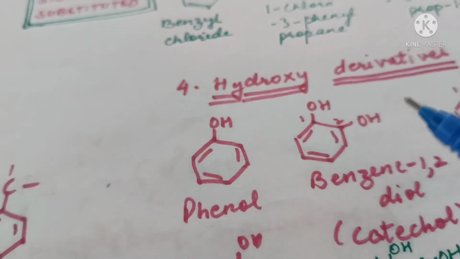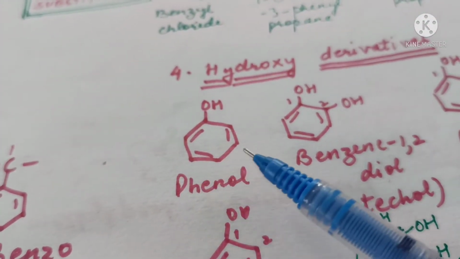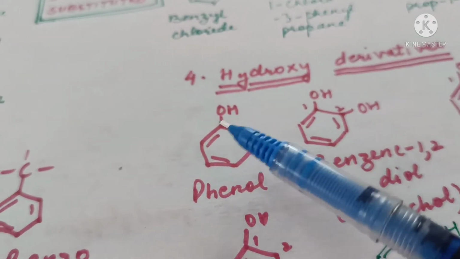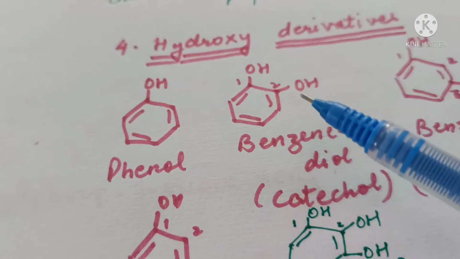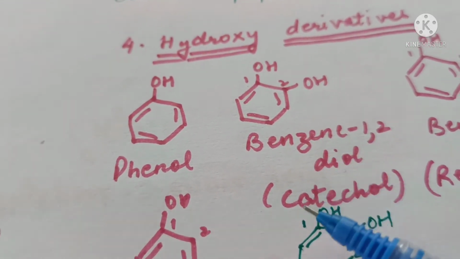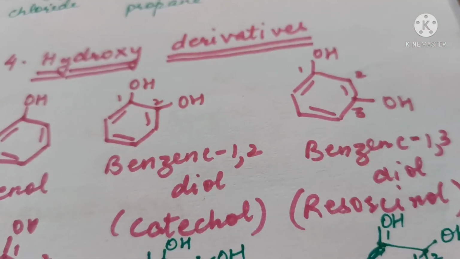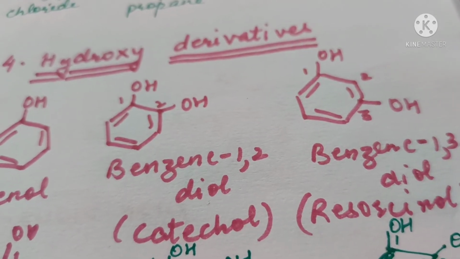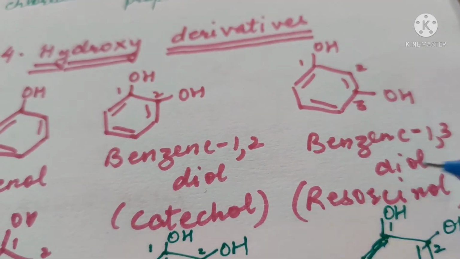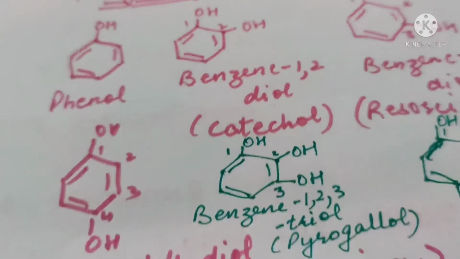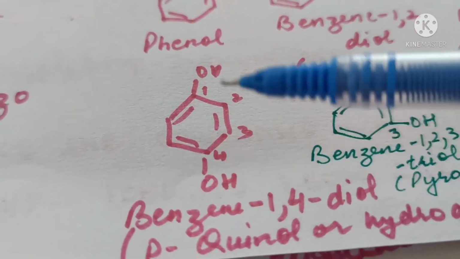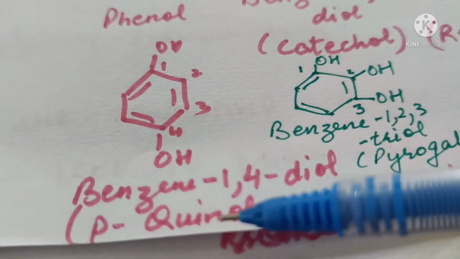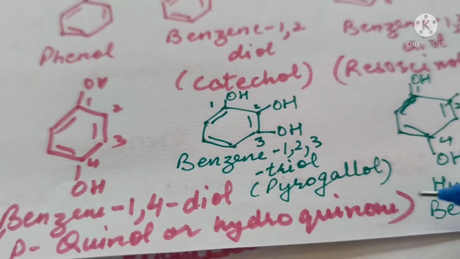Hydroxy derivatives. Again, the nuclear substituted compound C6H5OH is called phenol. This is called benzene 1,2-diol. In common system, it is called catechol. Benzene 1,3-diol. In common system, it is called resorcinol. Benzene 1,4-diol. In common system, it will be called paraquinol or hydroquinone.